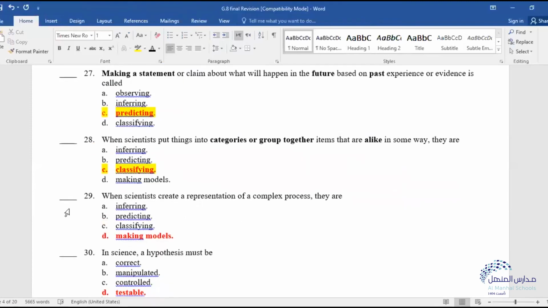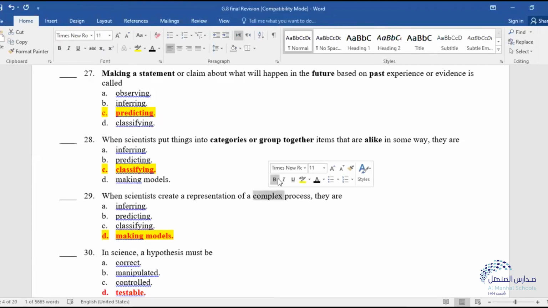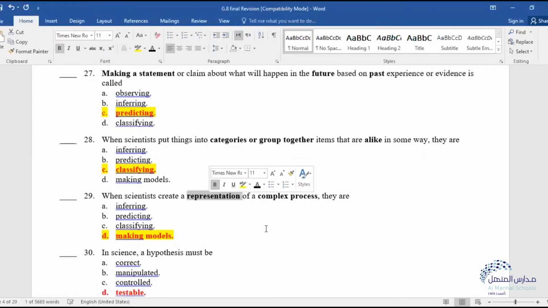Number 29: when scientists create a representation of a complex process, they are making models. If I'm representing a complex process, I'm making a model for that. The keywords here are complex process and representation.